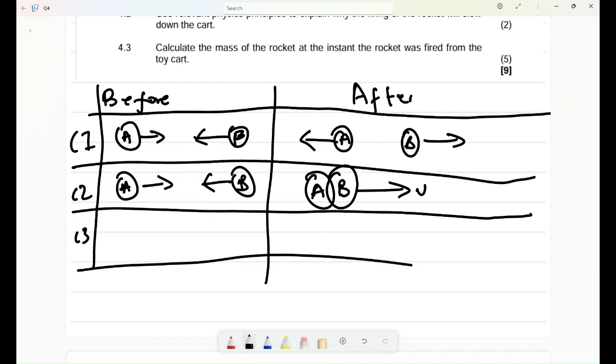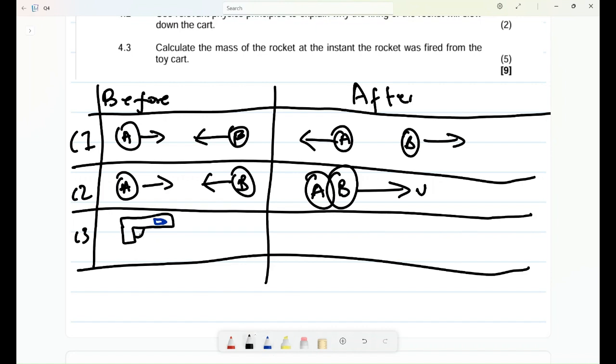Case 3: these are collisions, but the one I am going to do we do not necessarily call a collision. It is an explosion. I like to do an example with a gun and a bullet. A gun there and a bullet there.